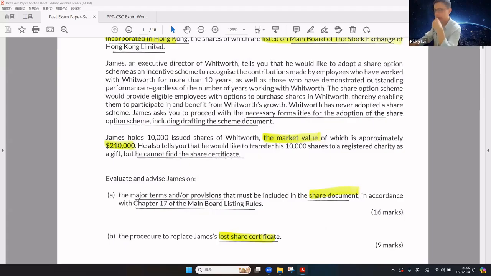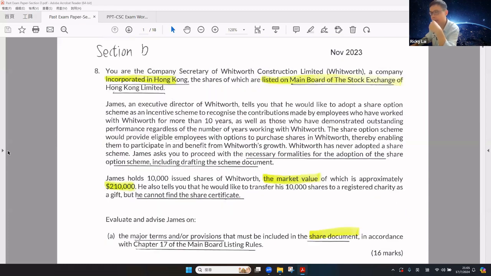So you are expected to provide 3 pages of answers on that. Part B is for replacing a lost share certificate. That is 9 marks, so you are expected to write around 1.5 pages on that. Okay, now let's take a look at the background information. Let's say the company must be a Hong Kong listed company because of the Listing Rules. And the company is a Hong Kong company.